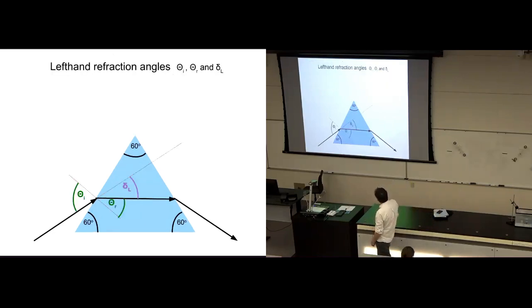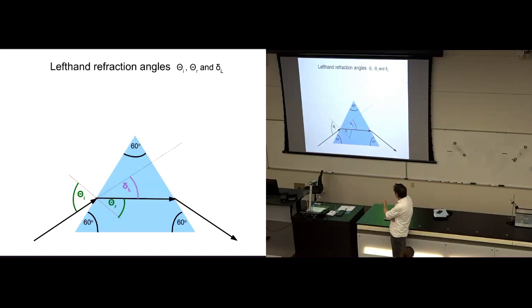Okay. So what I'm going to do is calculate the deflection due to the refraction on the left side of the crystal. So I have a few slides like last time where I just walk through how to calculate the deflection at this left-hand side.